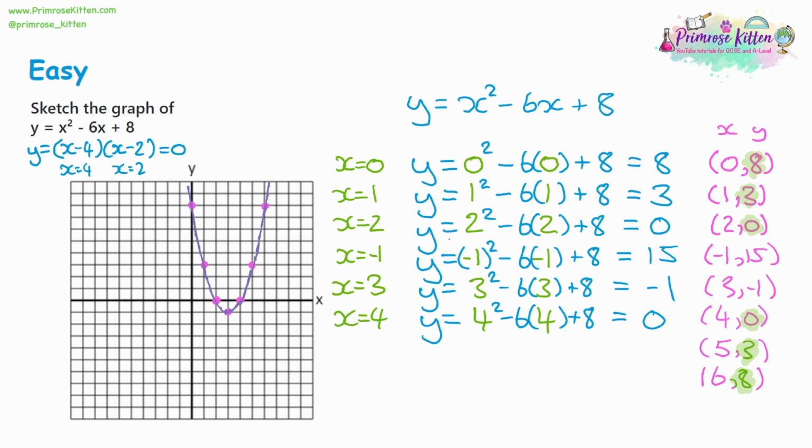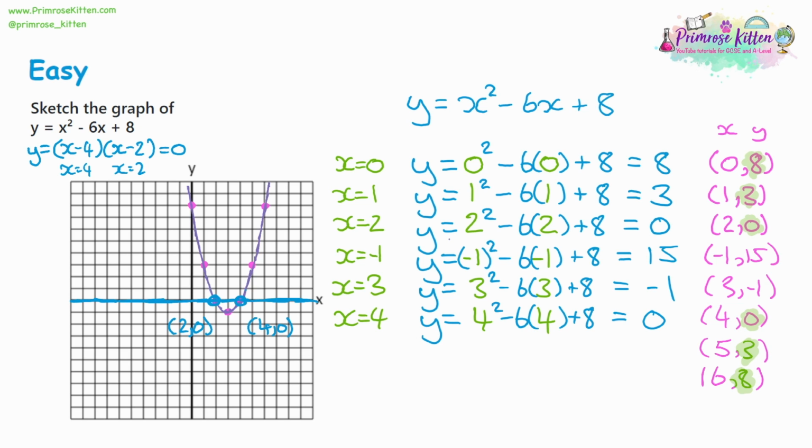Now, what does solving actually mean? Well, we're saying that y is equal to the expression which is equal to 0. So y is equal to 0. By solving it for 0, we're looking at positions on the curve where y is equal to 0. And now, where is y equal to 0 on a graph? Well, it's the x-axis. At all points of the x-axis, y is equal to 0. And you can see there's 2 coordinates on the x-axis. So what were those coordinates? Well, we had 2, 0, and we had 4, 0.